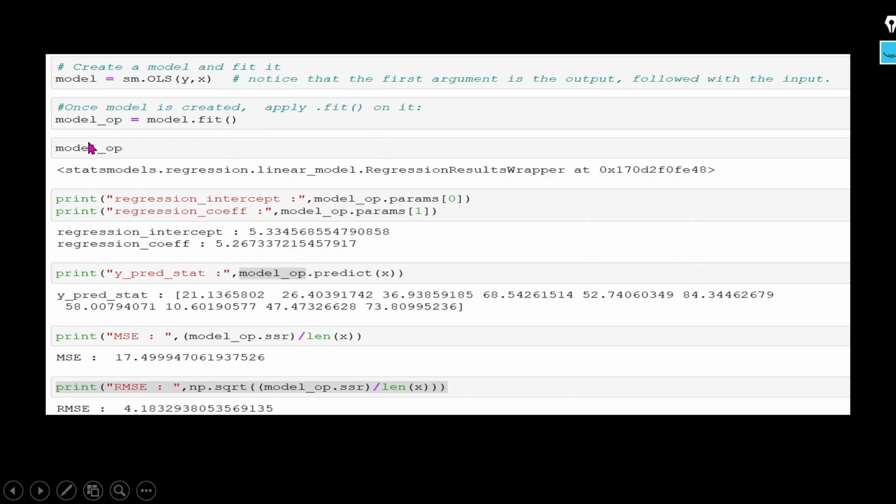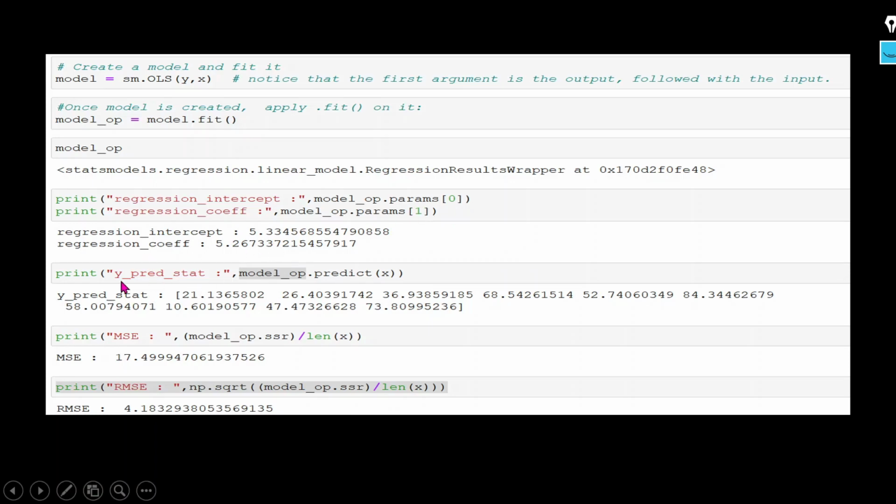Now we can use this particular object to calculate the intercept and coefficient. Model underscore op, this is your created object. Then you can use the params. If we directly use params, we can get the two values, this and this. So this would be your list. That's why I am doing 0 and 1. The first value would be your intercept and the second value would be your coefficient.